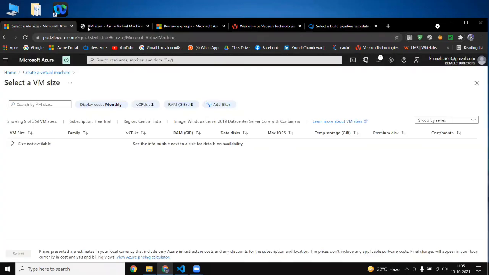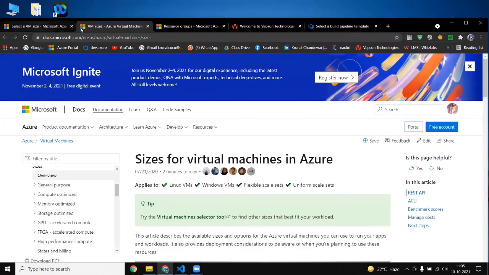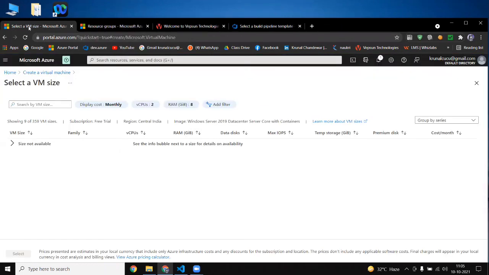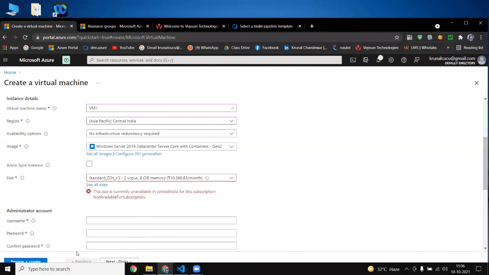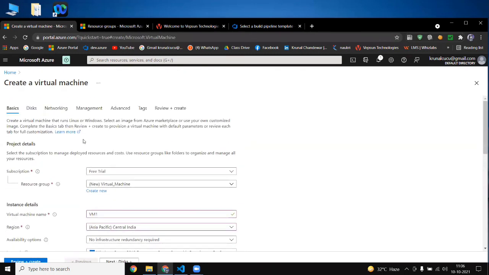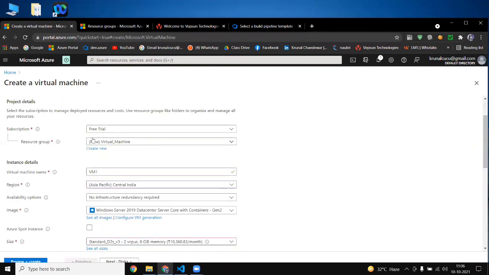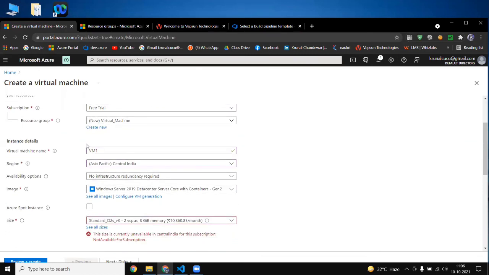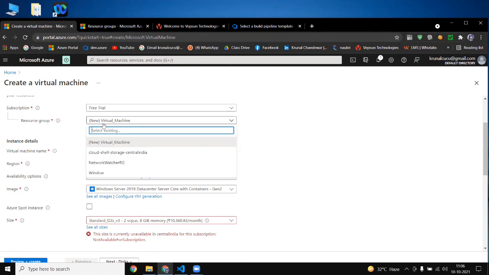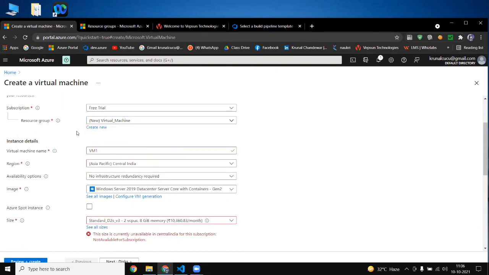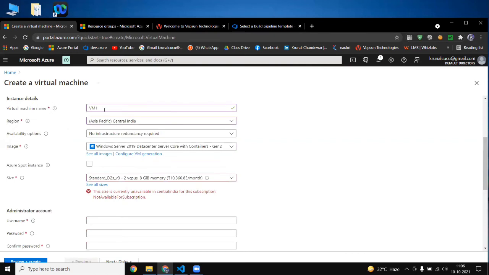So this is the concept of our virtual machine. Now we will jump back to the creation of the virtual machine. As I told you, first we select the subscription, then we select our resource group, the virtual machine one you selected here. After that we selected the name of our machine as V1. After that we selected the Asia Pacific region, and see here what cost we are getting.